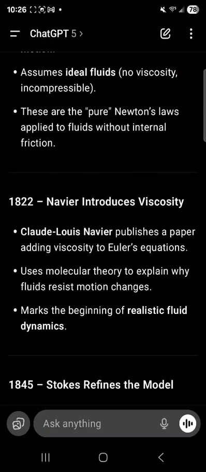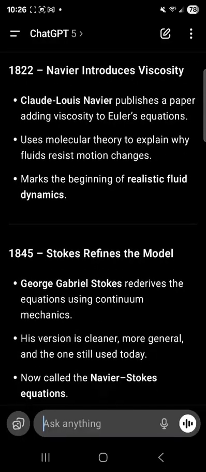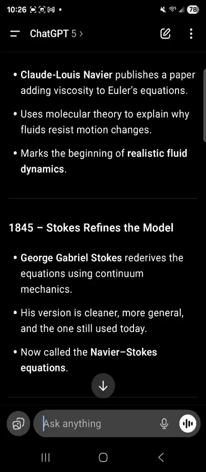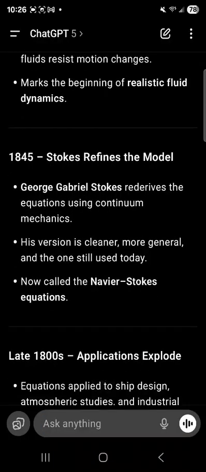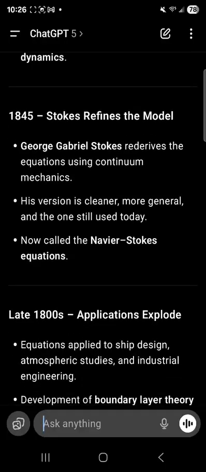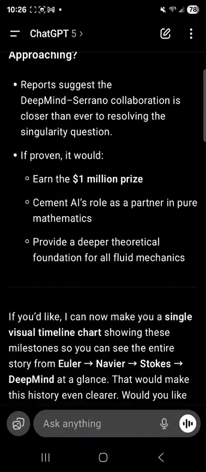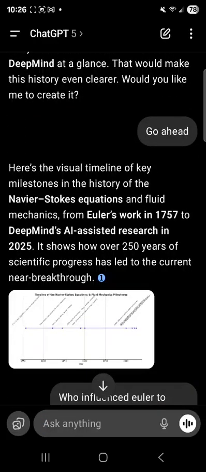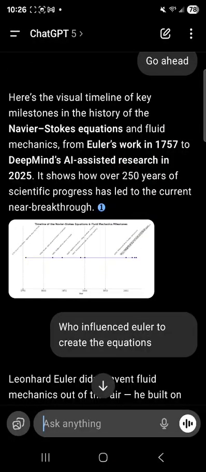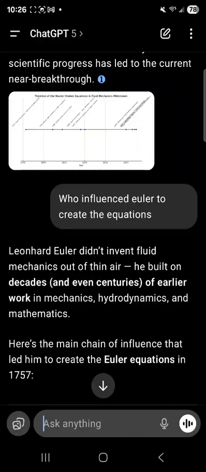Okay, let's carry on. We can read more about the idea from earlier people all the way to the current state of affairs of that thing. That's what we can use AI to do. We can use AI to teach people and bring them to the current state by going back to where things began on those topics. But let's actually go even further back. Who influenced Euler? So we go down and again, I can send this prompt later if you want. There's a timeline that the AI tool can make, showing you the timeline 1757 and so on. But then I said, who influenced Euler to create the equations?